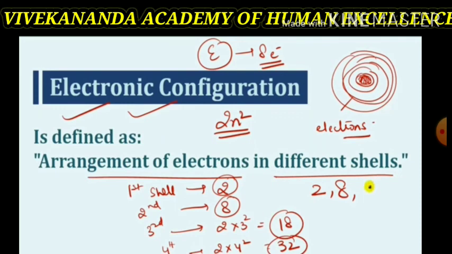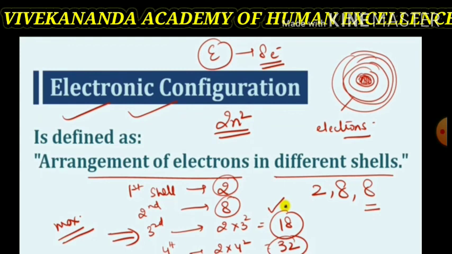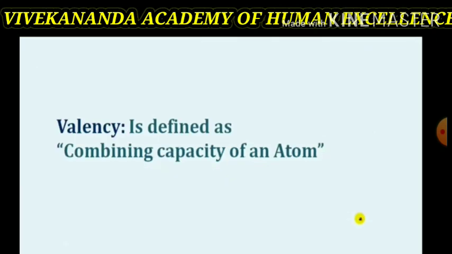We also know that the outermost shell of an atom has a maximum of 8 electrons. For example, take the 18-electron distribution, that is 2, 8, 8. In the outermost shell, the maximum number of electrons is 8, that is, an octet. First the K shell has 2 electrons, the second shell has 8 electrons, and the third, outermost shell will have 8 electrons, that is, an octet. Here the remaining 8 electrons go in the M shell.